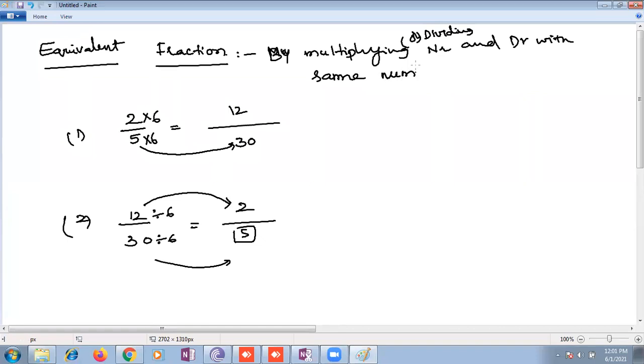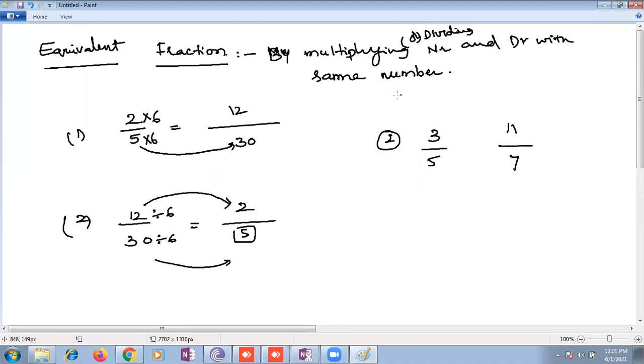Ma'am, I have a doubt. In equivalent fractions, if we have 2 digits and an improper fraction, can we do cross multiplication also, ma'am? Yes, one example. Check whether the given fractions are equivalent or not. Suppose 3 by 5 and 11 by 7.